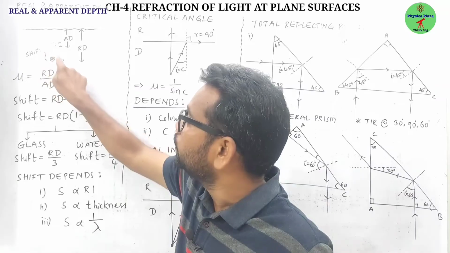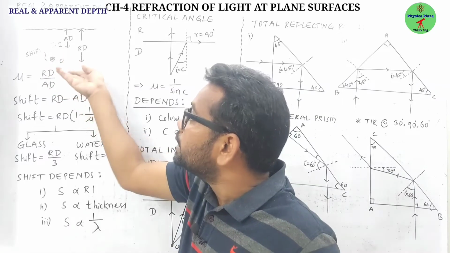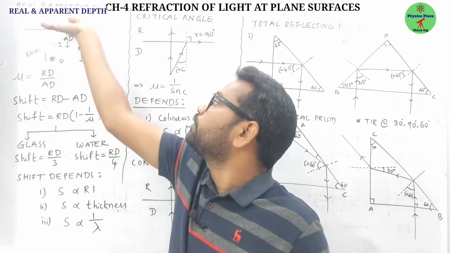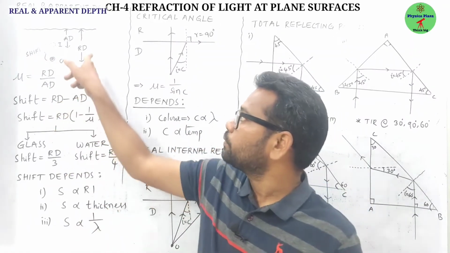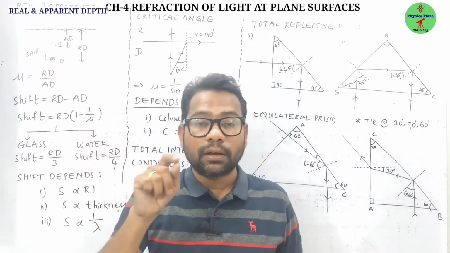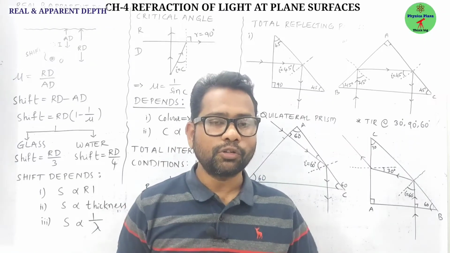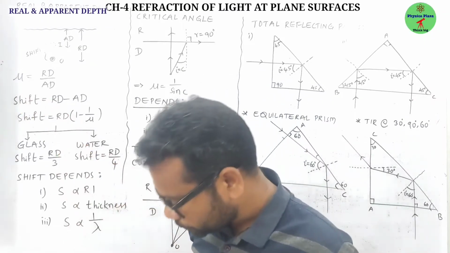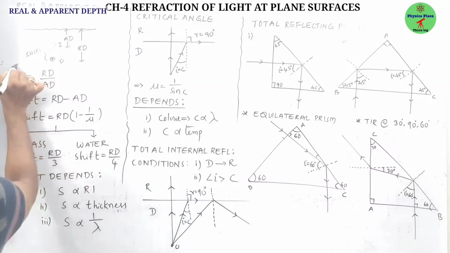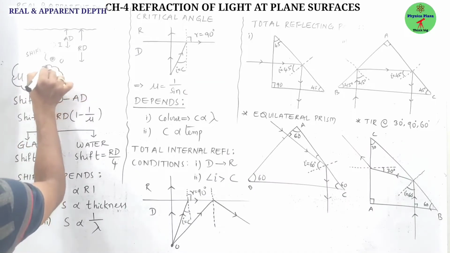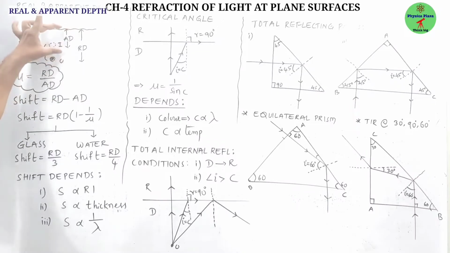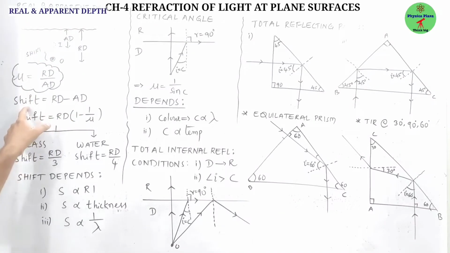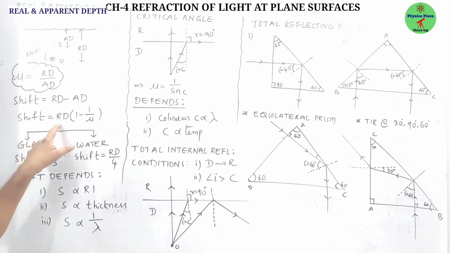Then what is shift, children? The height through which it appears as if it is lifted upward is the shift. Here also, in terms of real depth and apparent depth, the refractive index can be defined. Refractive index is the ratio of real depth to apparent depth. And children, how to calculate the shift? Real depth minus apparent depth gives you the shift. So shift can also be expressed in terms of real depth and mu.